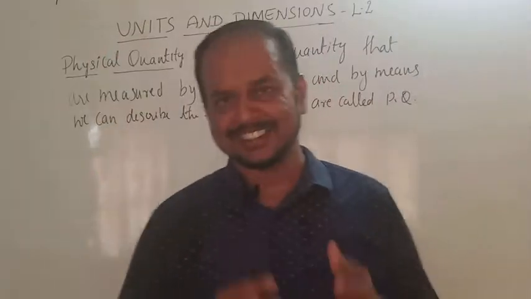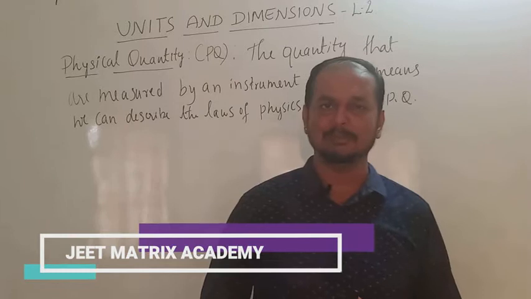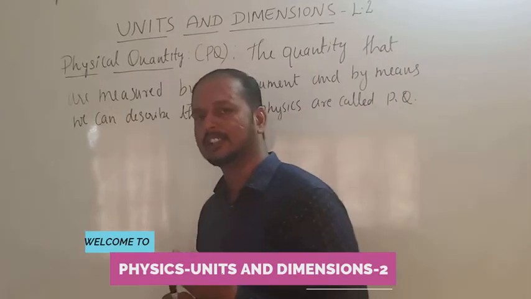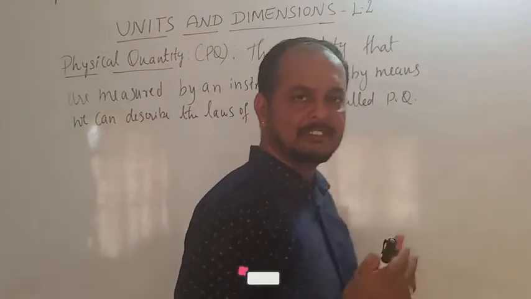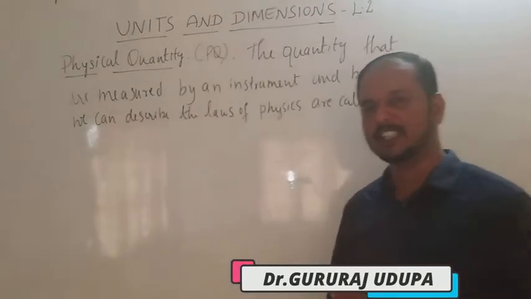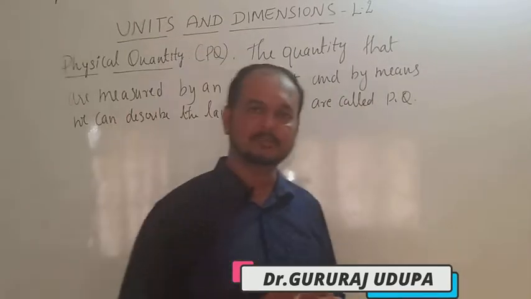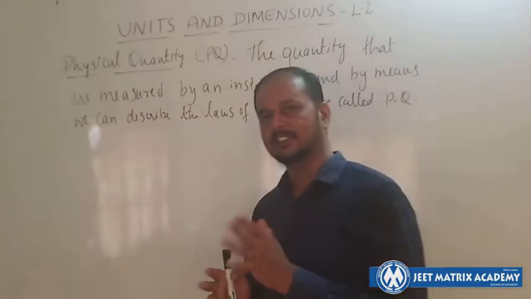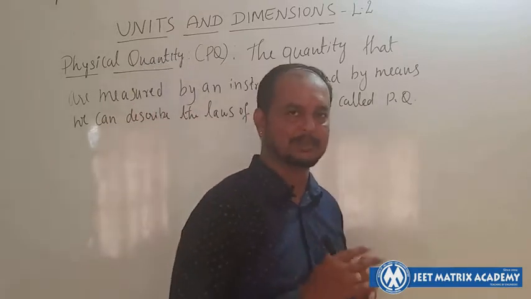Good morning everyone. In this class we'll discuss physical quantity and its types, and we'll list out the physical quantities. We'll discuss derived physical quantity with examples, and we'll see the characteristics of physical quantity. Then we'll see measurement, the types of measurement and standards, and finally we'll wind up with different numerical examples.